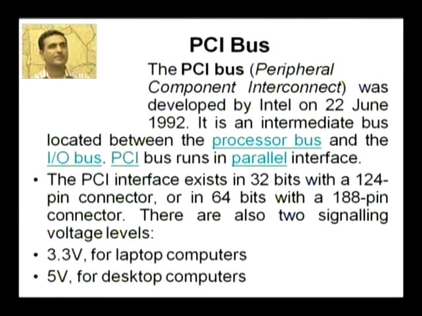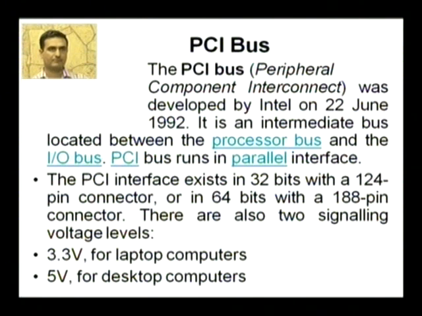Next is the PCI bus. The PCI bus, also called the Peripheral Component Interconnect, was developed by Intel on 22nd June 1992. It is an intermediate bus located between the processor bus and the input-output bus. PCI bus runs in parallel interface.